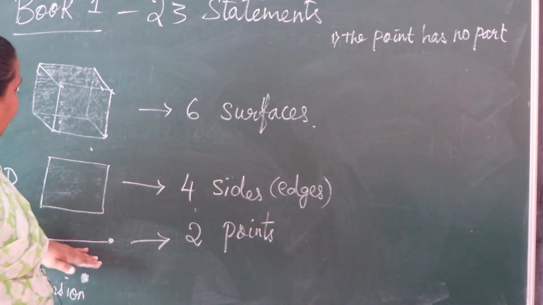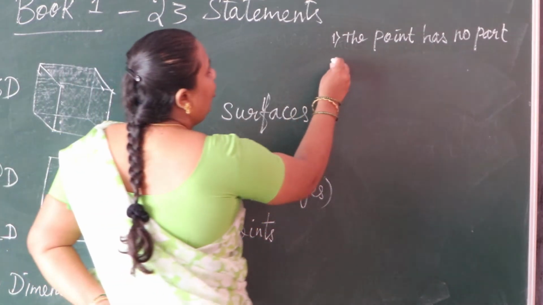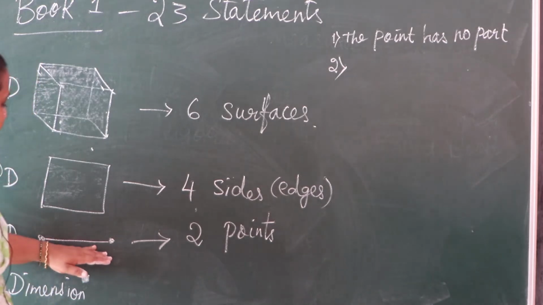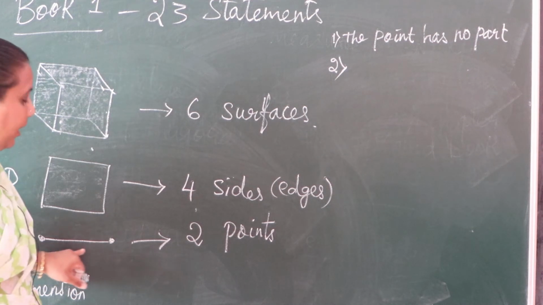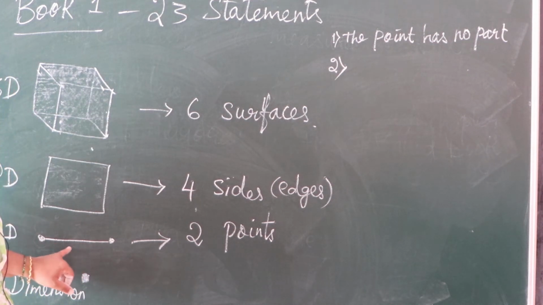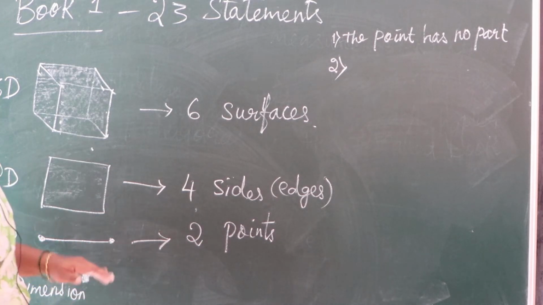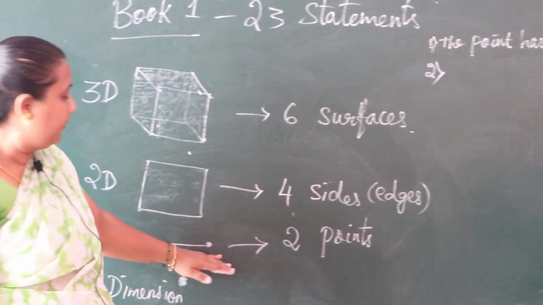And then a line has 2 points in its edges. And then a line is a series of points, one by one. So a line has a series of points in it.